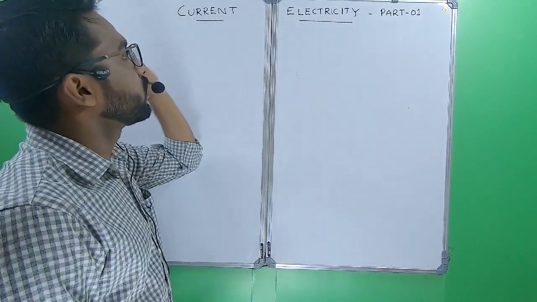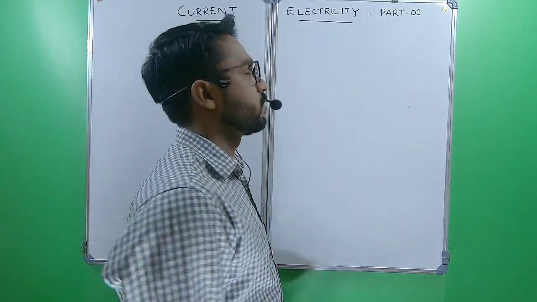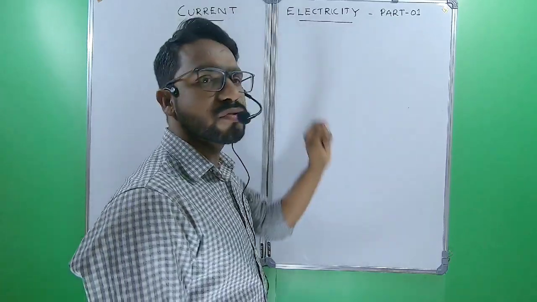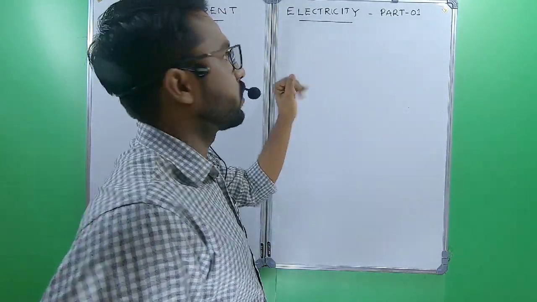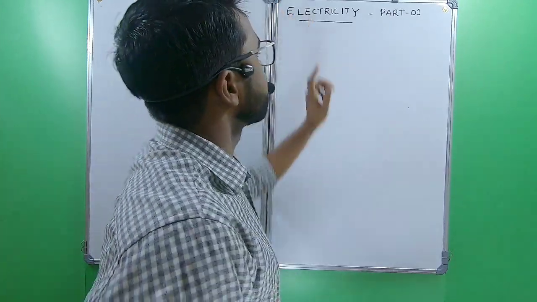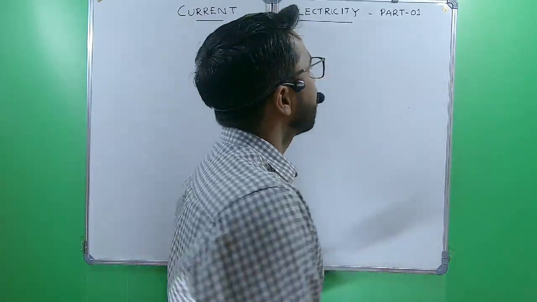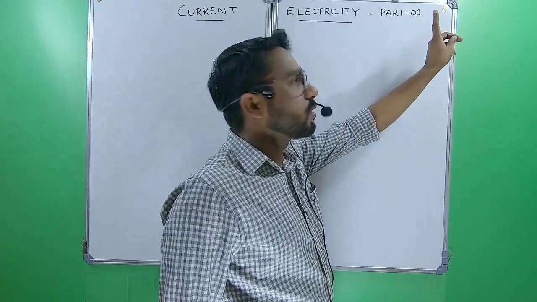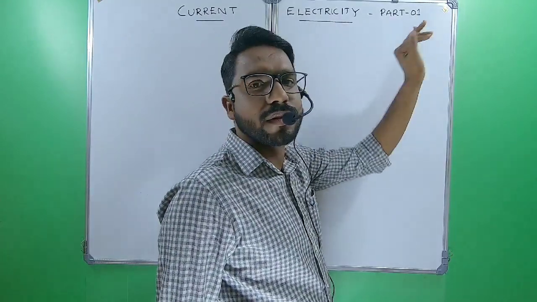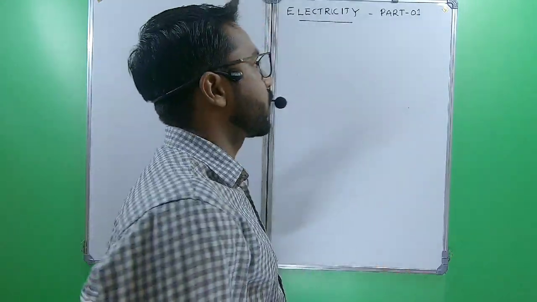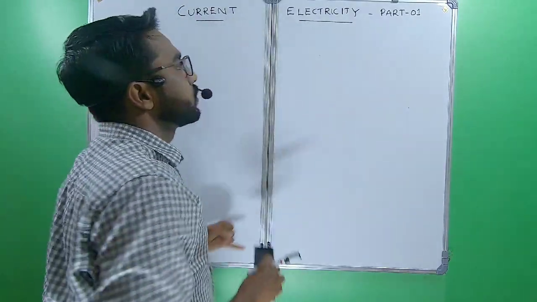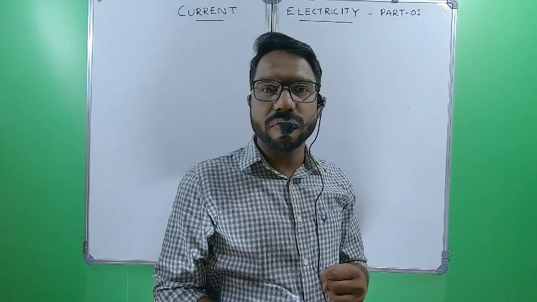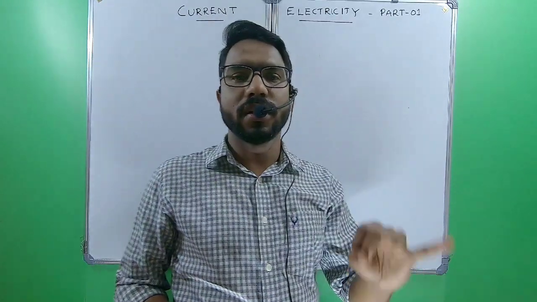Today we are going to study the most important chapter for NEET and JEE, and it is also important for CBSE plus 2, that means standard 12. The chapter is current electricity, and the part 1 indicates video lecture 1. In this video lecture we will discuss quantization of charge and electric current.